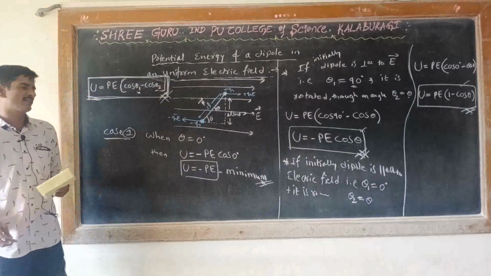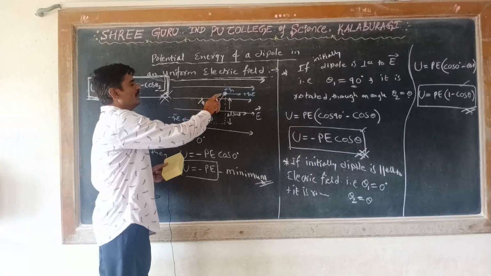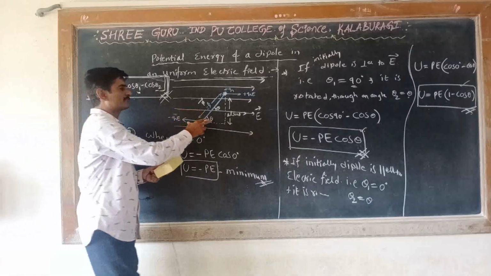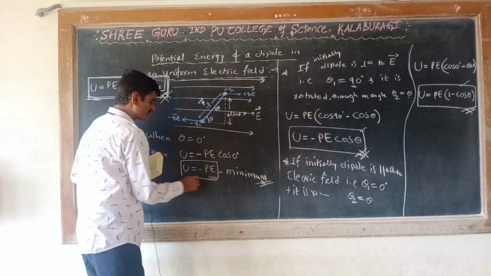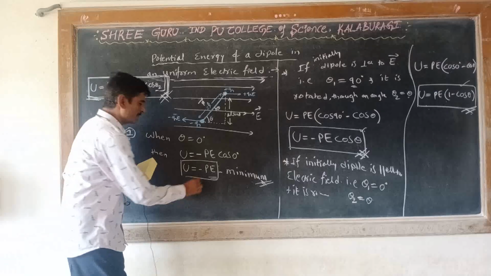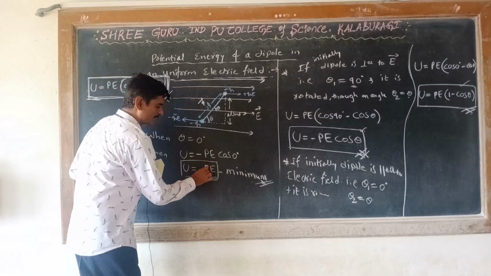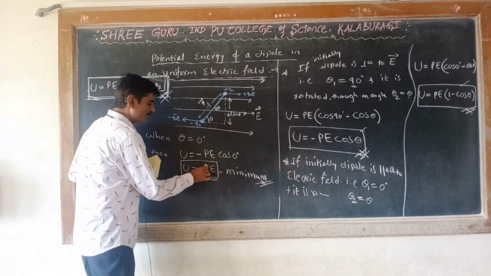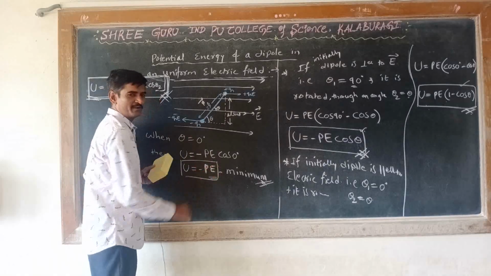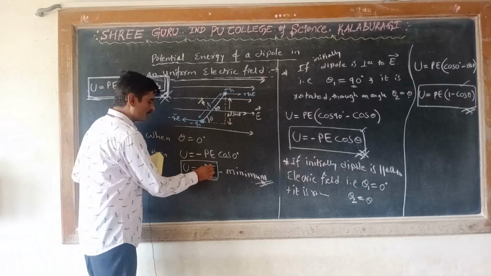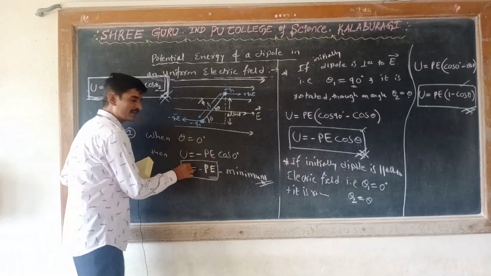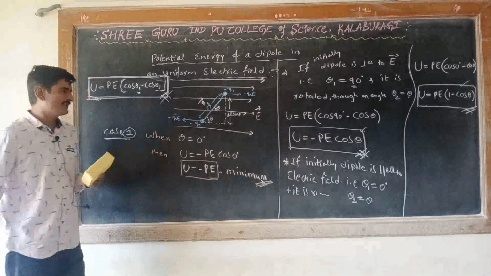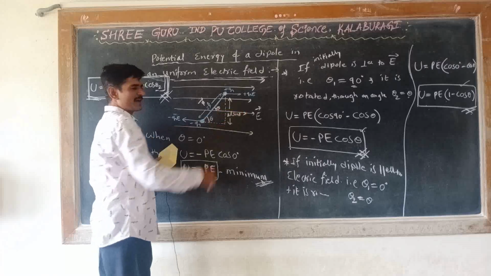The potential energy of the dipole is minimum when the dipole is parallel to the electric field, and that minimum potential energy is given by minus PE. Here P means not potential energy; P means dipole moment and E means electric field. U is the potential energy. Understood?